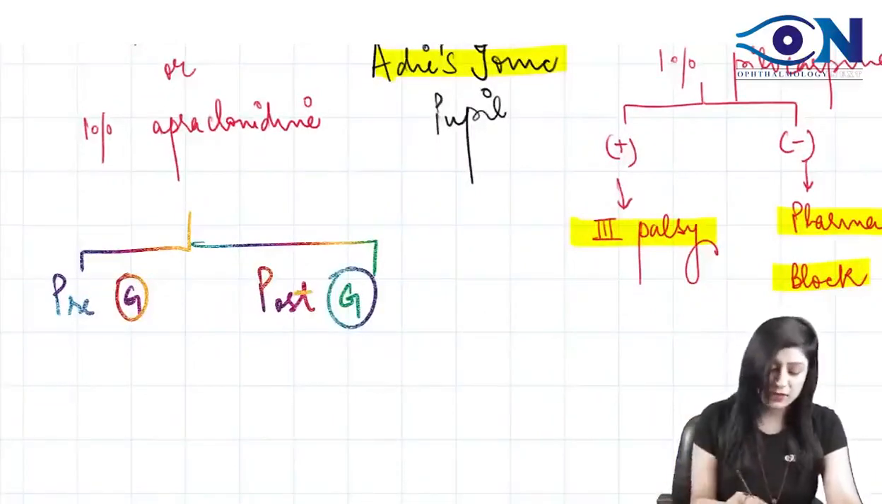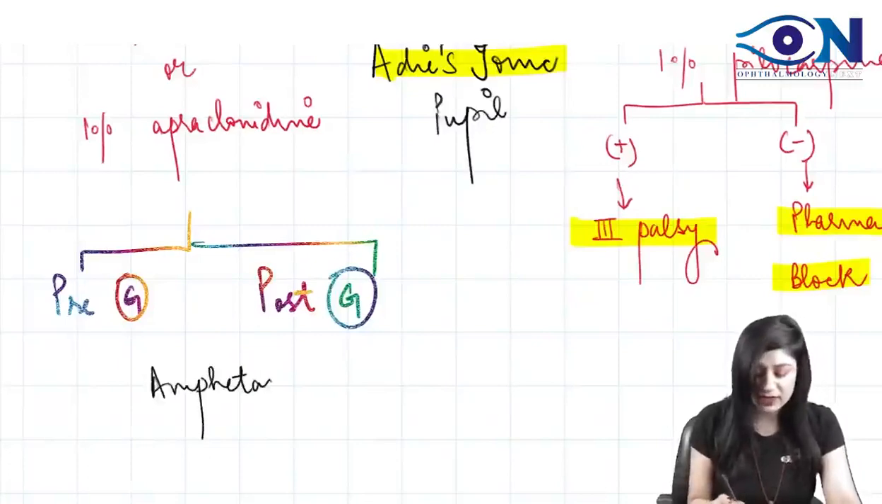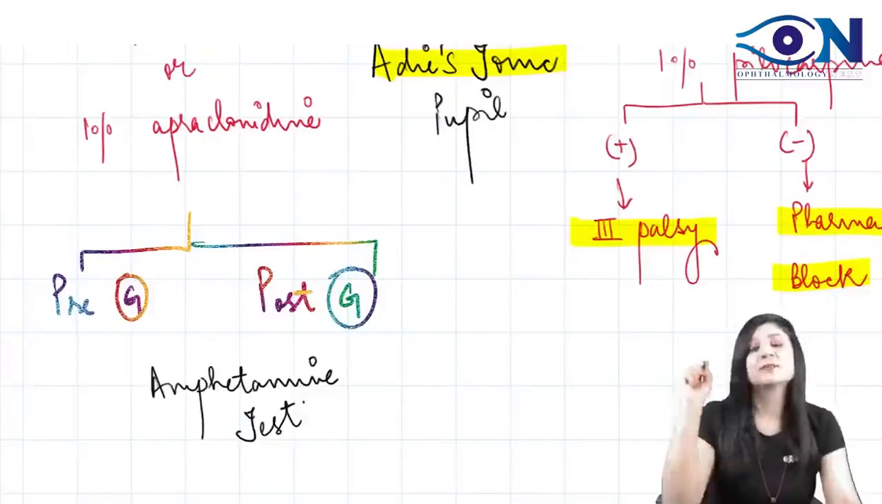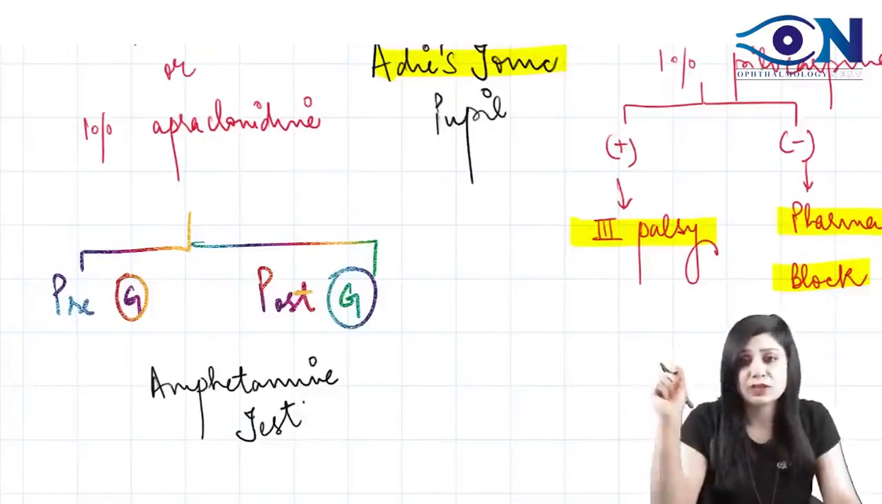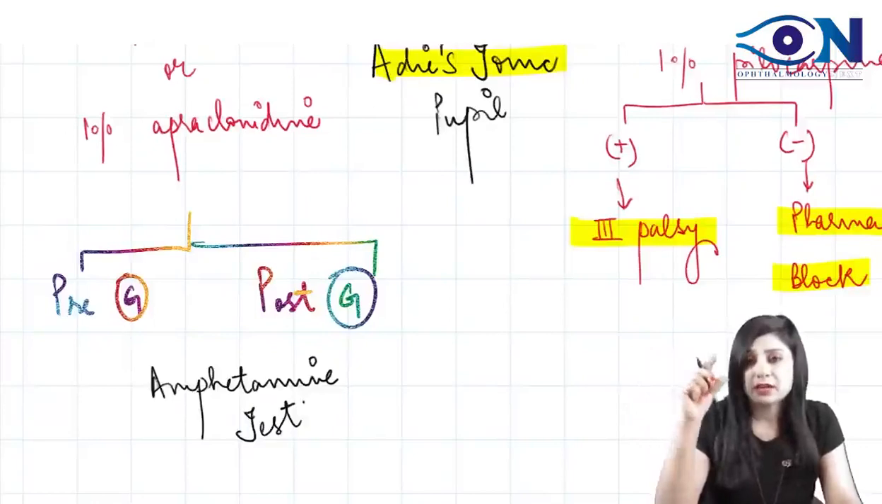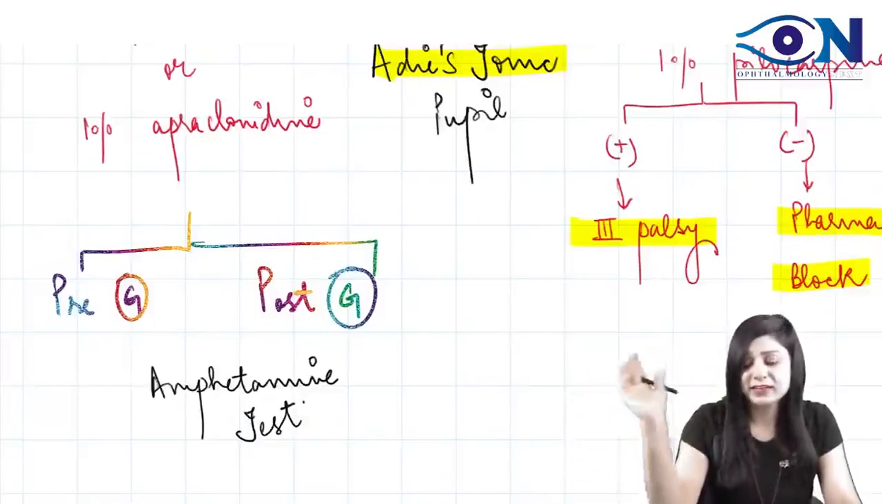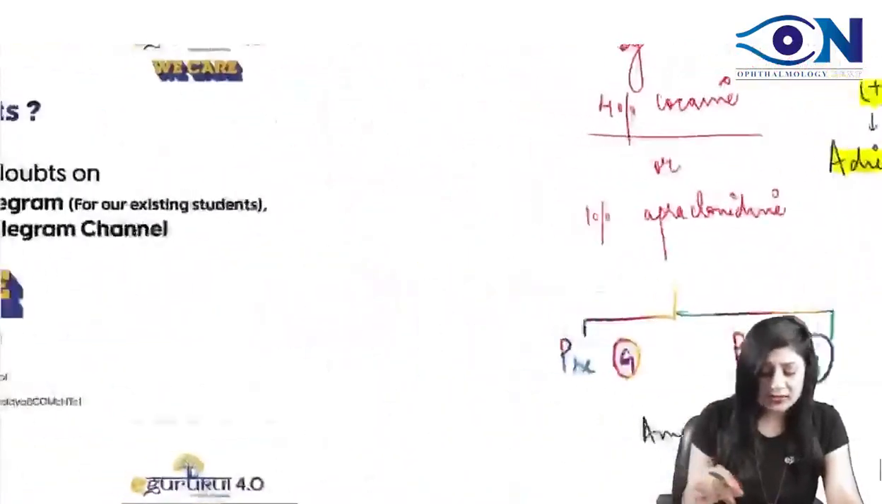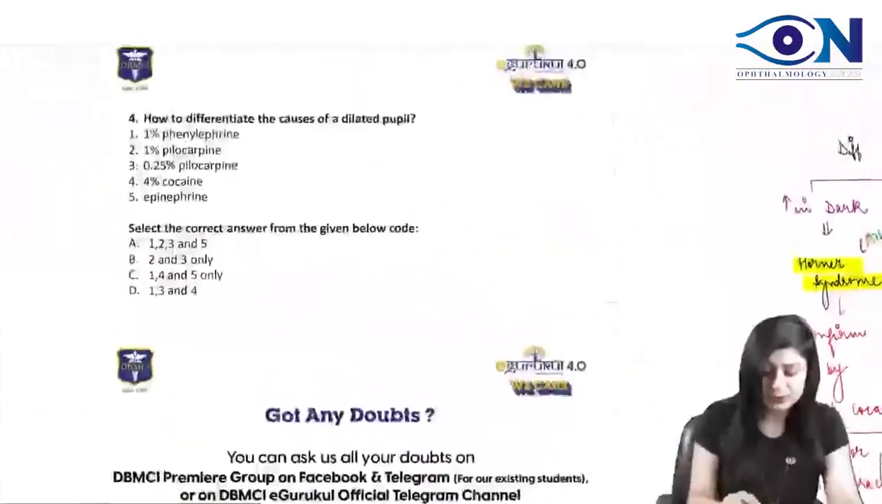Then it can be further divided into pre-ganglionic and post-ganglionic. For this, we use the amphetamine test. So please remember all these tests. Please remember the full flow chart, the definition of anisocoria, which anisocoria increases in the dark, and which anisocoria increases in the light condition. According to that, you have to choose the options.